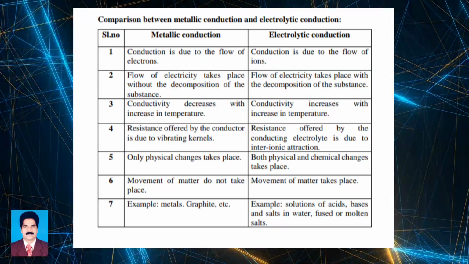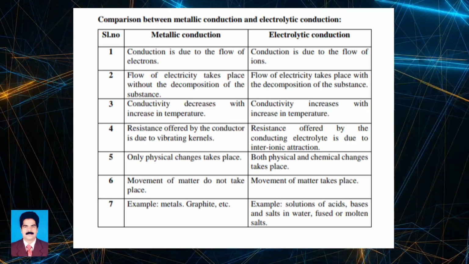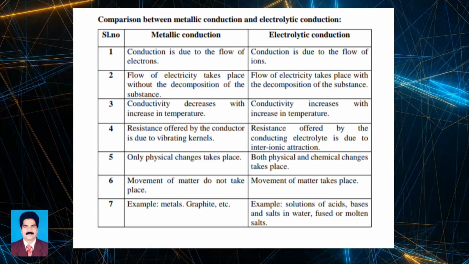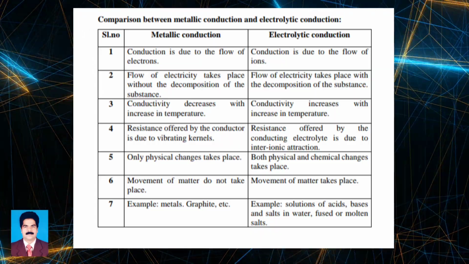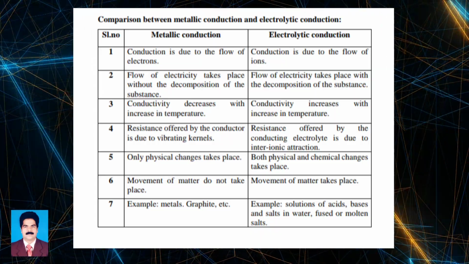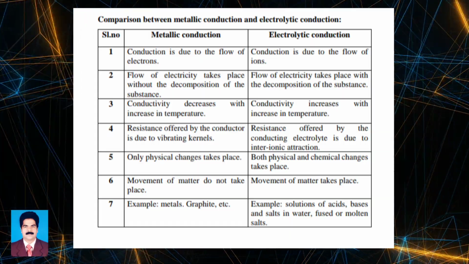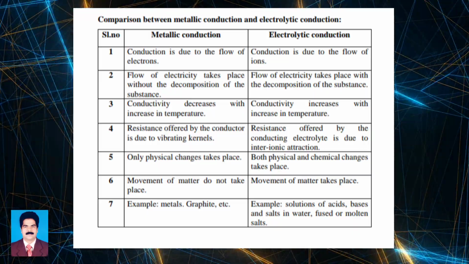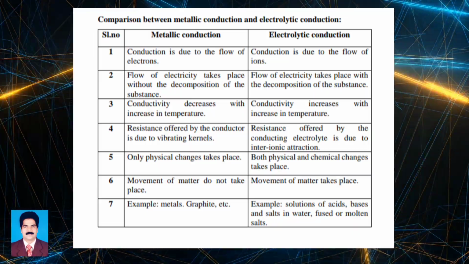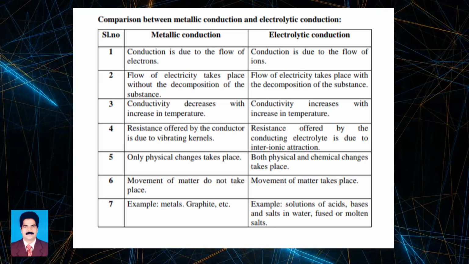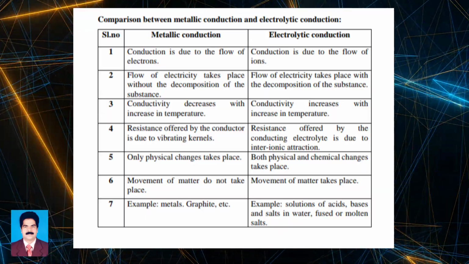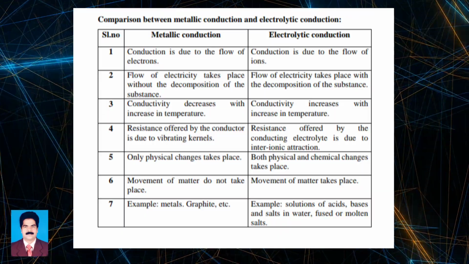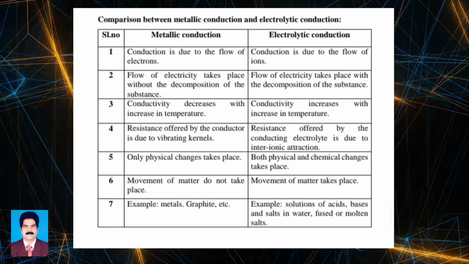In metallic conduction, only physical changes take place. But in electrolytic conduction, both physical and chemical changes take place. In metallic conduction, movement of matter does not take place. But in electrolytic conduction, movement of matter takes place. The examples of metallic conduction are metals, graphite, etc. And the examples of electrolytic conduction are solutions of acids, bases and salts in water, fused or molten salts, and so on.